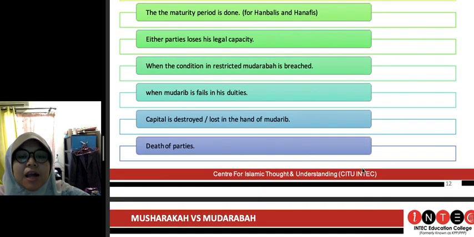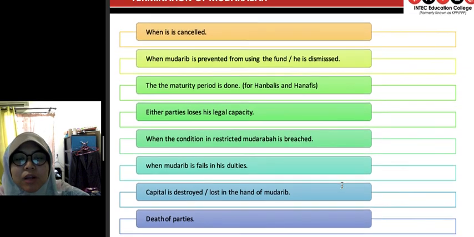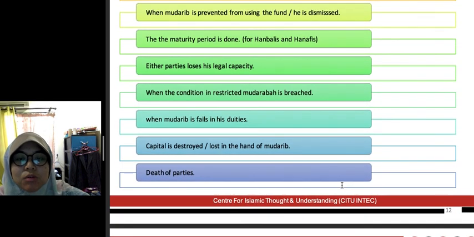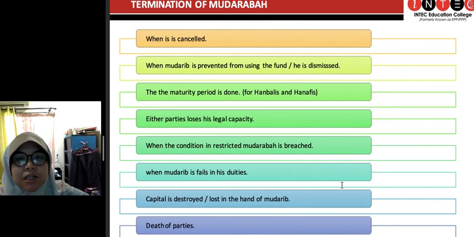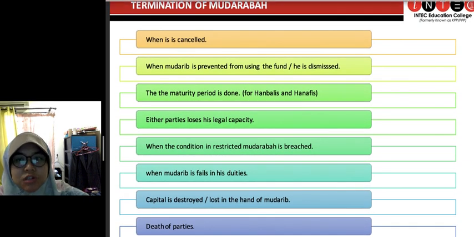And then death of parties, and anyone, either the sahibul mal or the mudharib, meninggal dunia, maka tamatlah and terminated lah mudharabah contract tersebut.